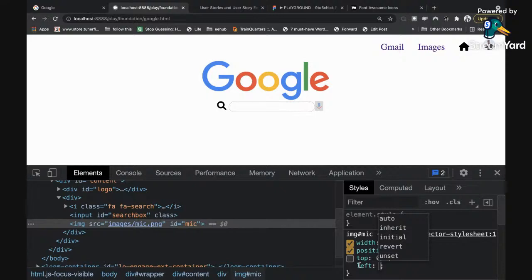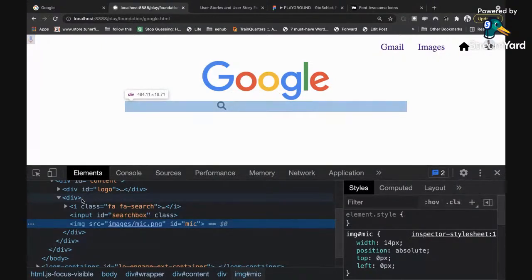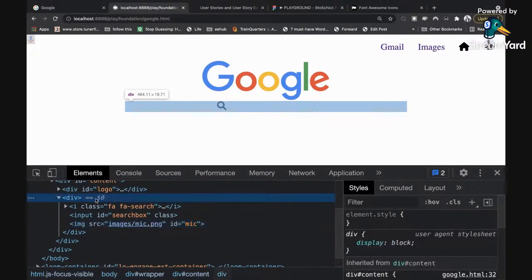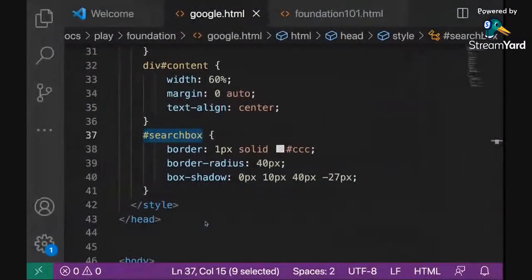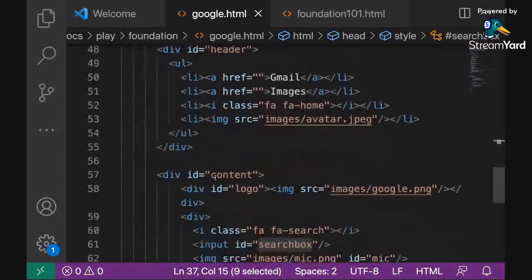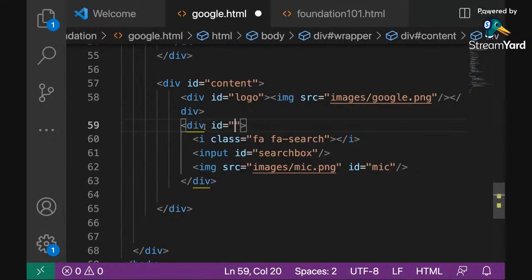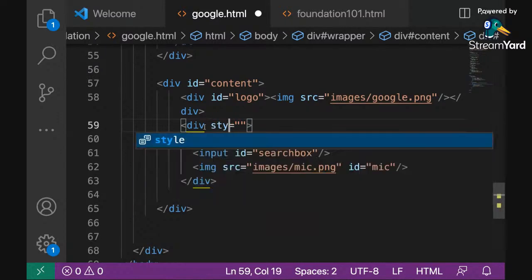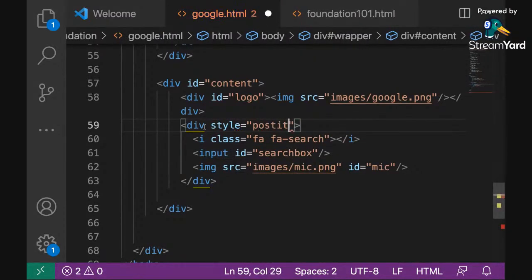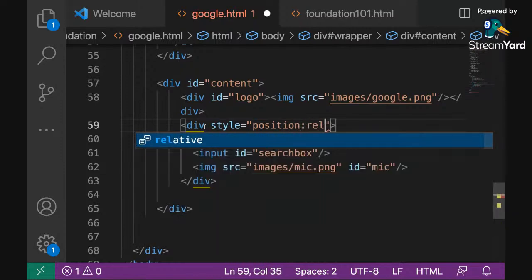But my left is about, okay, so what's happening now is that because I have used position absolute, but the parent div that the image is inside does not have any positioning, right? So what I'm going to do is give this div a positioning of relative. Let me quickly do that. I hope this is not going to lose someone. I'm going to come here into my div and add a style here that has a positioning of relative.